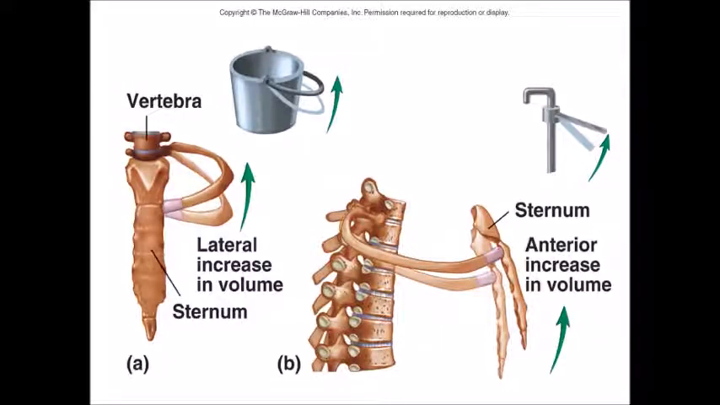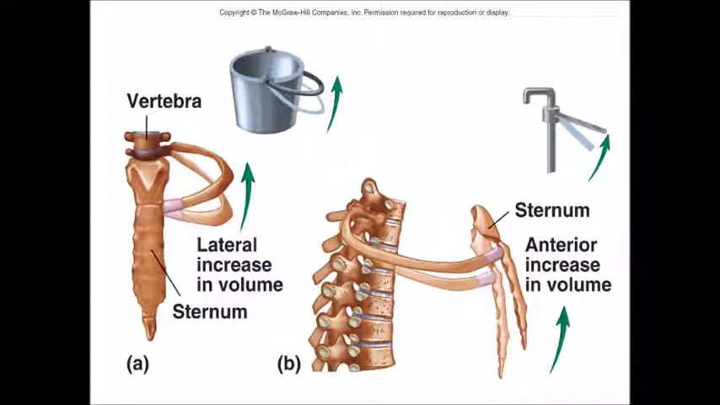Now see what is pump handle and bucket handle movements. So see the first diagram. There is a bucket with a handle. Now compare this handle of the bucket with our ribs. So when ribs move upwards, just like bucket handle, it will increase the diameter of thorax. Here it will increase transverse diameter. So elevation of the ribs with increase in the transverse diameter of the thoracic cavity is called bucket handle type of movement.